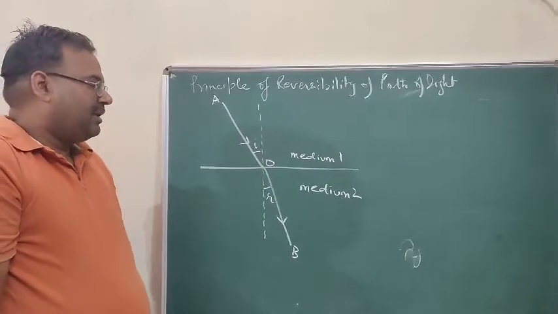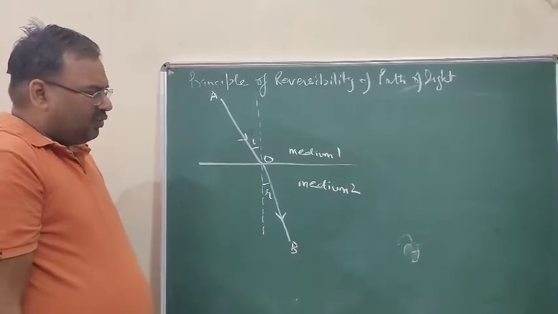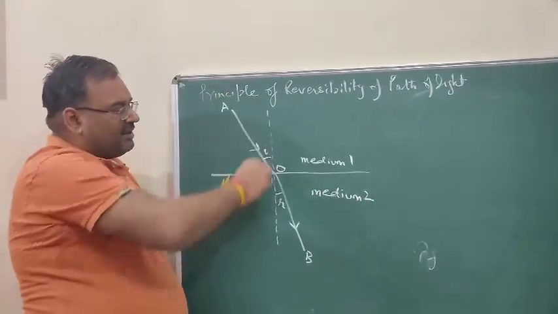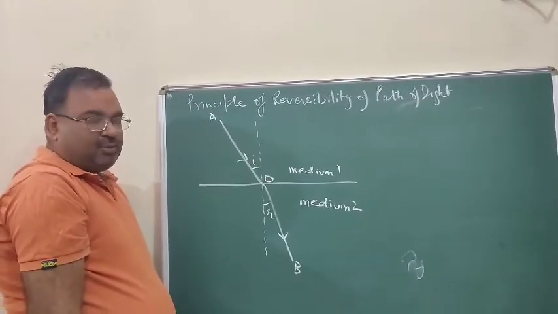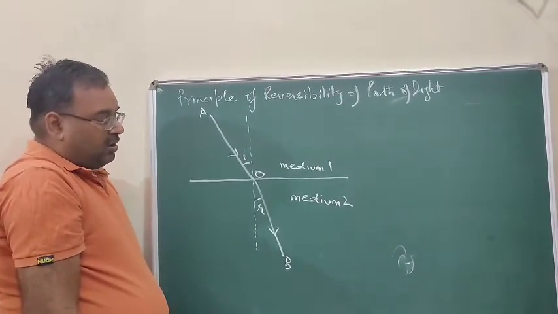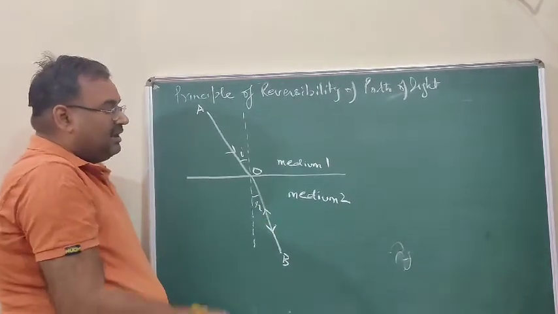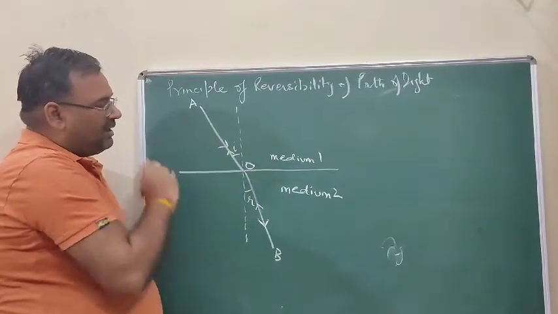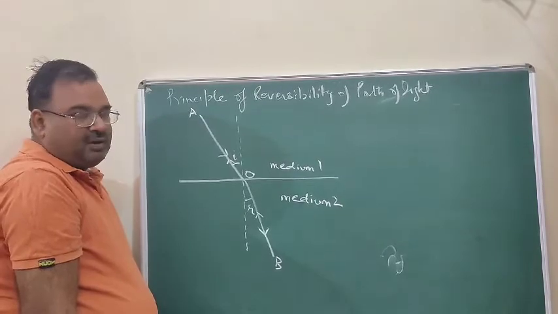It will follow the path OA. So let us take medium 1 and medium 2 that are separated by this line. Then a ray of light strikes AO and is moving to a denser medium 2. Then it will bend towards the normal. Now this ray is again going back. Then it follows the path BO, follows the path back OA. This is known as principle of reversibility of light.